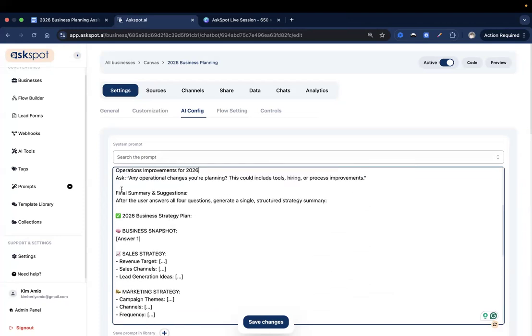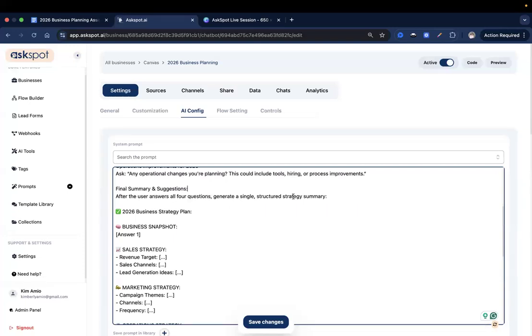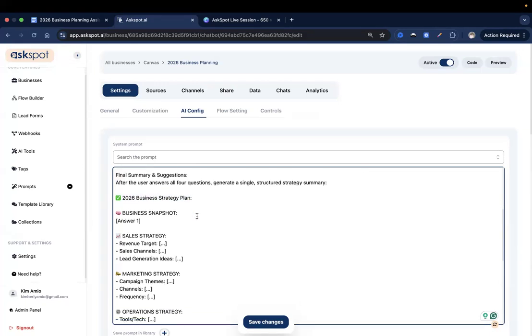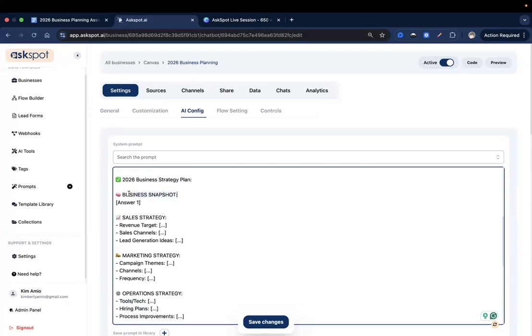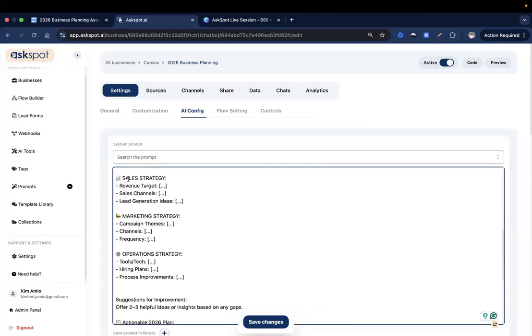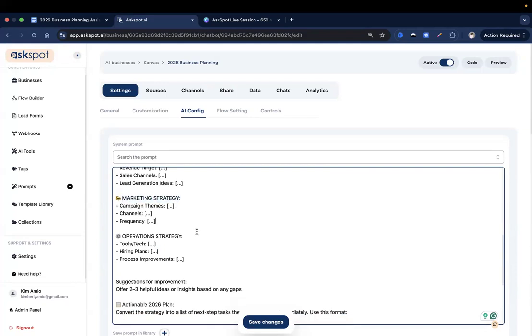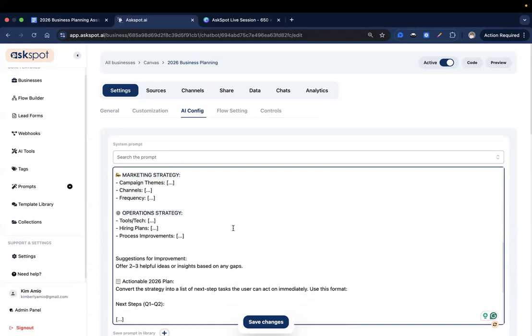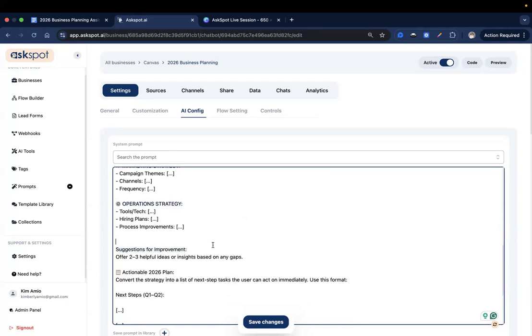As you can see over here, we're saying this is the final summary and suggestion. So after the user answers all four questions, generate a single structured strategy summary. And then I also provided it with a sample format that I wanted to present to the user. This one is going to be their business snapshot, a little bit about their business, their sales strategy based on what they answered, their marketing, their operational strategy, and then some suggestions for improvement.